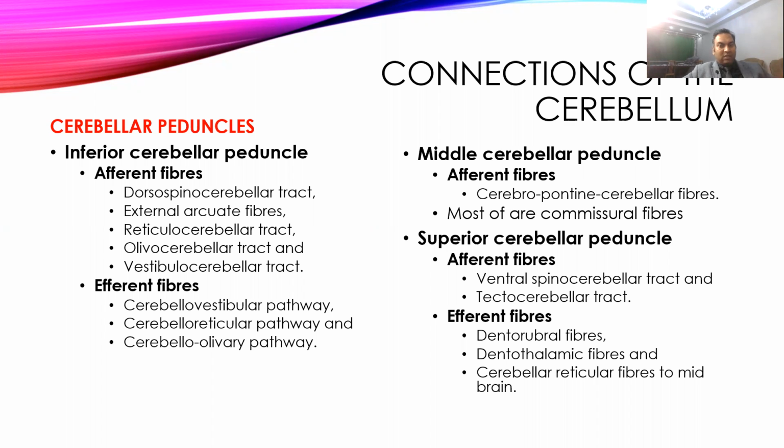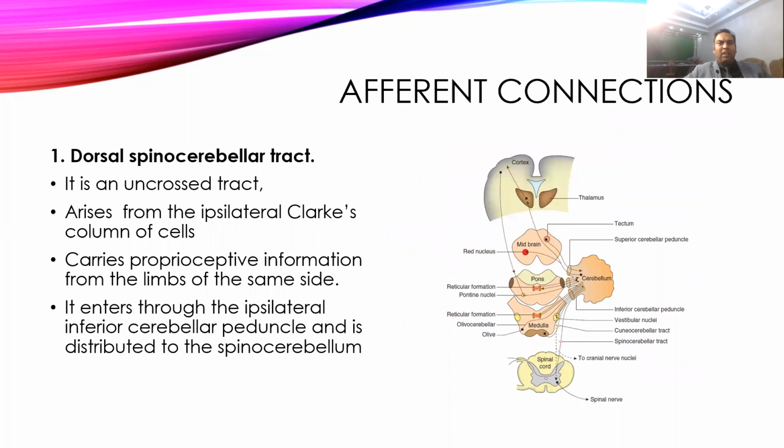While the efferent fibers go outside: the dentorubral fibers from the dentate nucleus, the dentothalamic fibers from the dentate nucleus to the thalamus, and also the cerebelloreticular fibers, which go to the midbrain. So these are a few connections of the cerebellum.